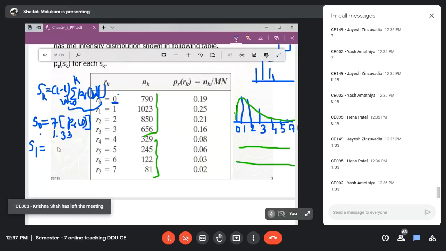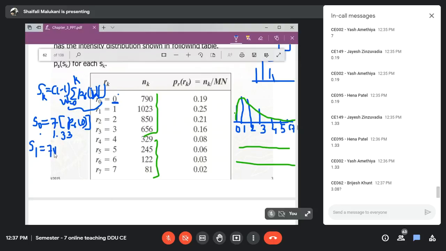What will be that? 7 into, which are those two terms? 3.08. Yes, it is 3.08.